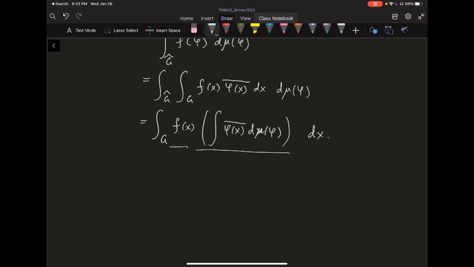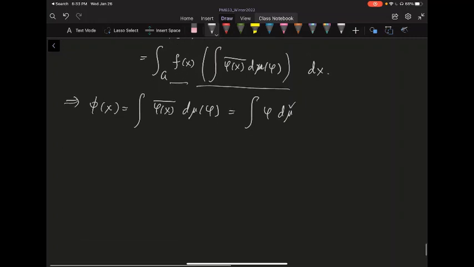So by Riesz representation, they have to be the same. Your phi is in L infinity, that's in your dual. So this basically shows that phi of x has to equal this integral of phi x bar, d mu of phi, for some measure mu on your G check. Technically this equals the integral of phi, d mu check, but let's just pretend the mu check is the measure we found in the first place. So I now basically find a measure. This is the mu check.